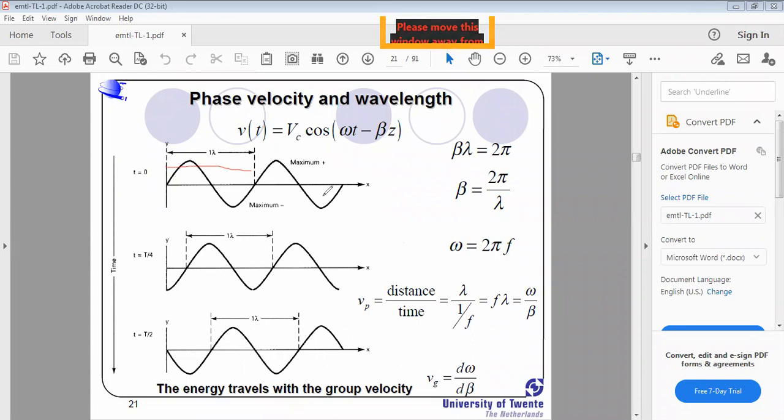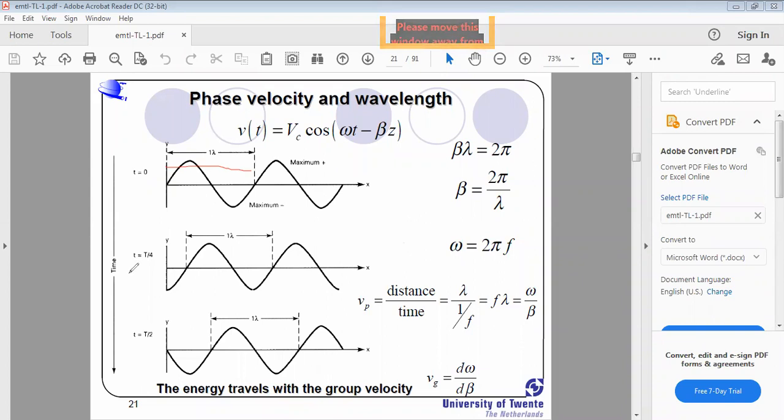Here omega equals 2 pi f, and beta equals 2 pi by lambda. Otherwise, if we simplify that expression, we also get omega by beta, that is the alternate form. The conclusion from that derivation is that phase velocity, with the standard notation v suffix p, is defined as the ratio of frequency in radians to wave number, or omega by beta. Remember that point, it is very, very important.